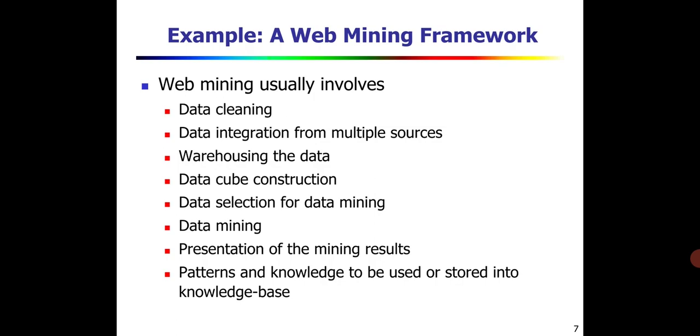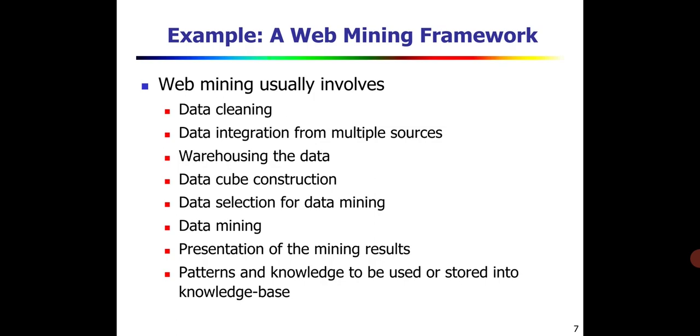Next, the steps involved in data mining are listed over here. What we discussed in the previous slide, the same process is listed over here. First, we need to have data cleaning. Then we have to do integration from multiple sources. You know very well what data cleaning means: removal of noisy data as well as inconsistent data.